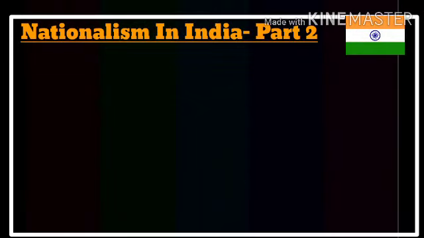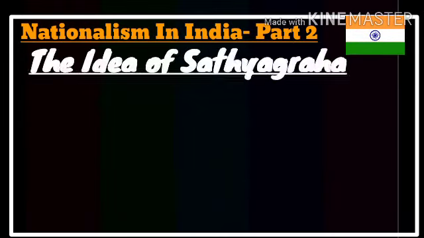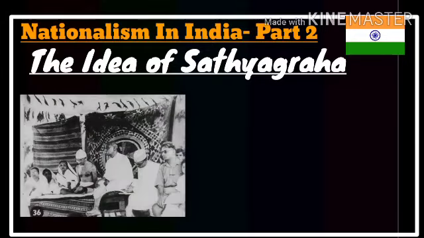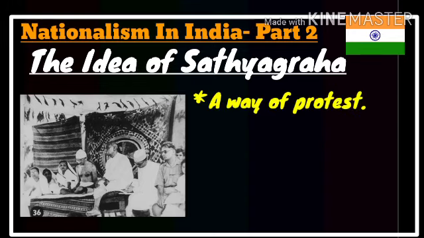Dear students, now let's understand the idea of Satyagraha and how it was organized and executed by Gandhiji. Satyagraha was a powerful weapon introduced by Gandhiji in India as a way of resistance or protest against the British.